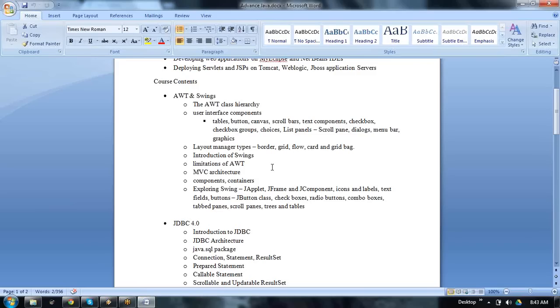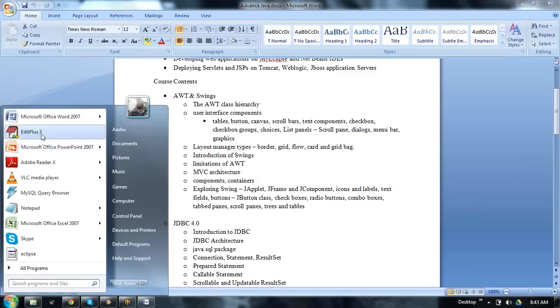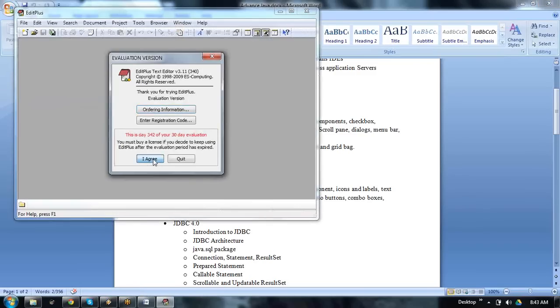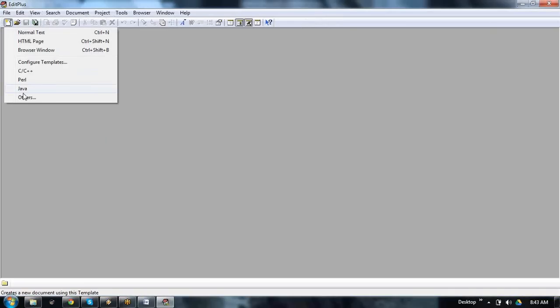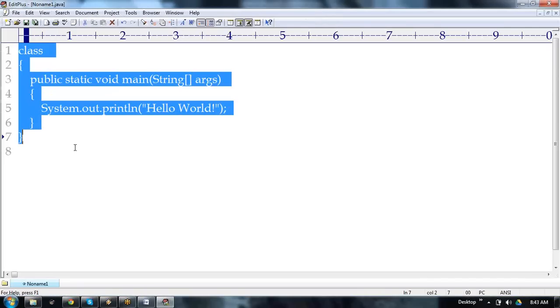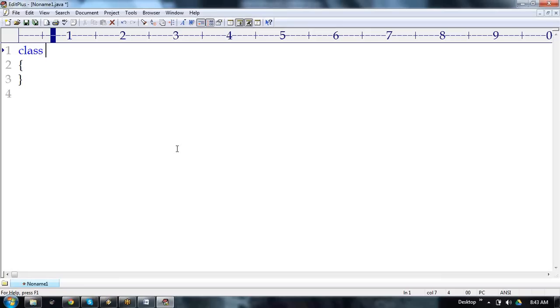It's like we are writing a class. You have an idea of core Java, right? Now are you able to see my desktop? Right, now I'm writing a simple class, called simple one. It's a class, right? I'm declaring some variables in it, and I'm going to make it an employee class.